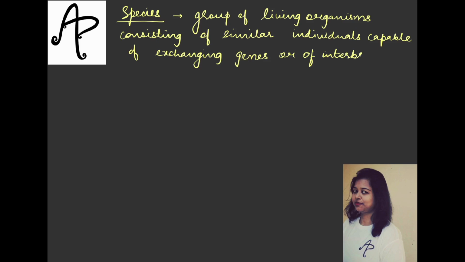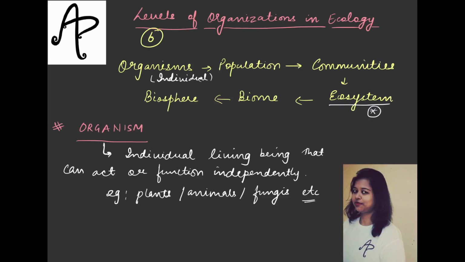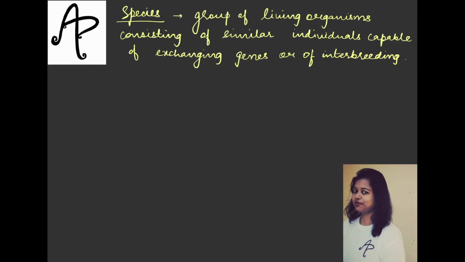Let's see what we have written by far. Firstly it has to be a group of living organisms. Okay, up to here it should be clear. Which will consist of similar individuals. Similar, because that is why we are discussing the term species here, at the individual level. So similar individuals would be there who will be capable of exchanging their genes. Okay, they can exchange their genes or interbreed, breed among themselves. For example, if you talk about Homo sapiens, the term we use for humans, you can consider them to be one species of similar individuals.